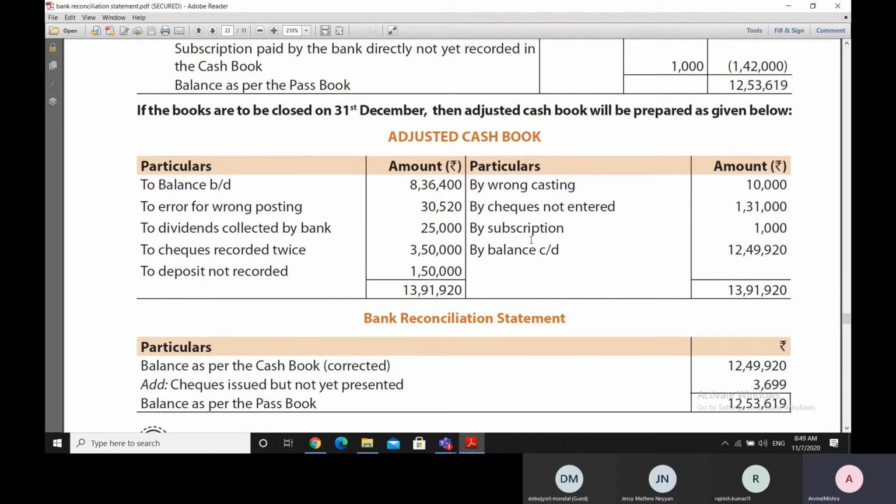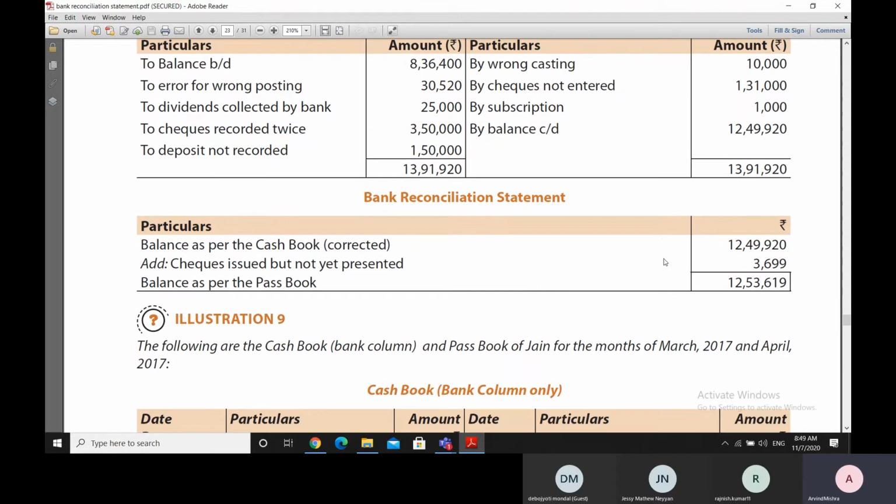Finally, after correcting the cash book, we are getting a corrected balance, or let's say adjusted balance, of 12,49,920. And when we get that balance, the rest of the amounts which are not either error or omission will be included in the bank reconciliation statement. For example, checks which were issued but not yet presented to the bank on the date on which the bank reconciliation statement is being prepared. So this amount is added here, and finally we get the balance for the passbook.